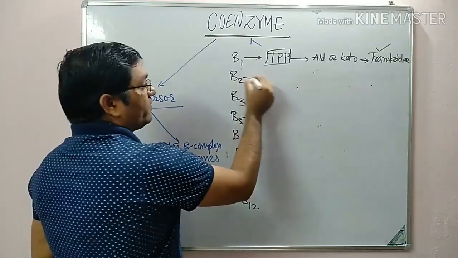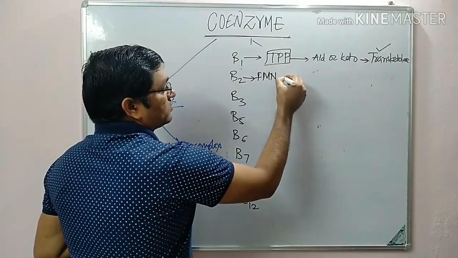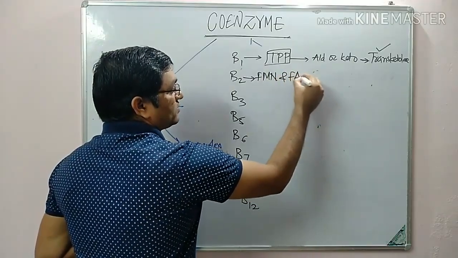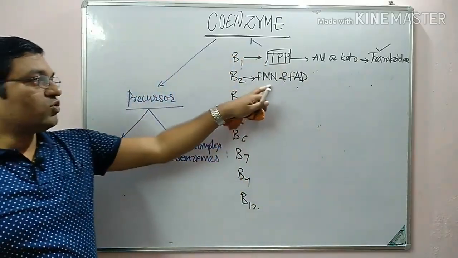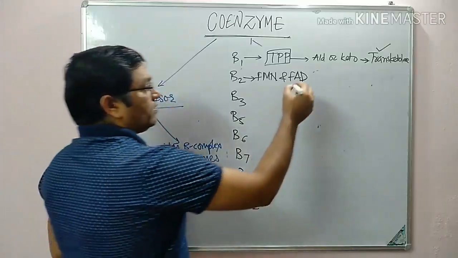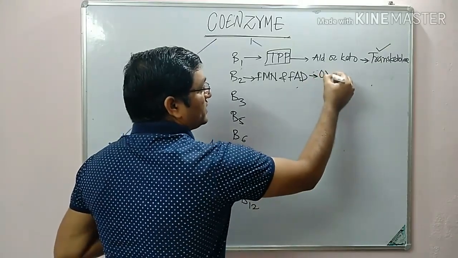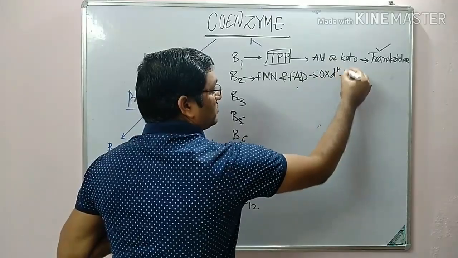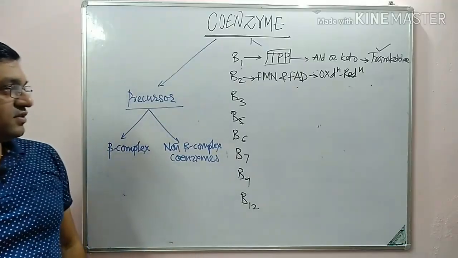Second is the riboflavin. Coenzyme forms are FMN and FAD, flavin mononucleotide and flavin adenine dinucleotide. It is involved in the oxidation reduction reaction, or the transfer of hydrogen ions.